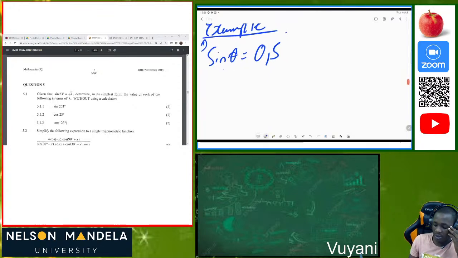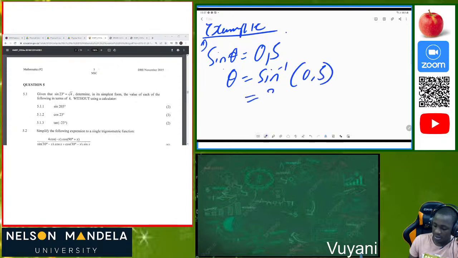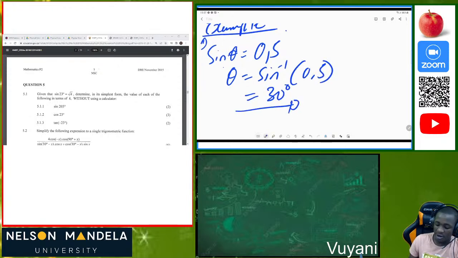So always we calculate the angle first and we transpose sine. When it goes to the other side, it will be sine inverse, called arcsine. If it's tan, it's arctan. If it's cos, it's arccos. It's only illustrated as sine inverse. So we put our 0.5, then we use our calculators and we get 30 degrees. Then you are done getting the angle.